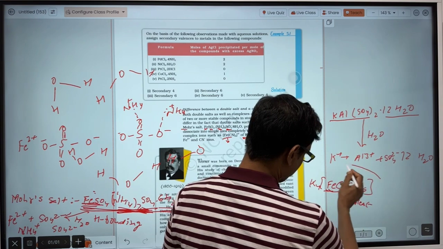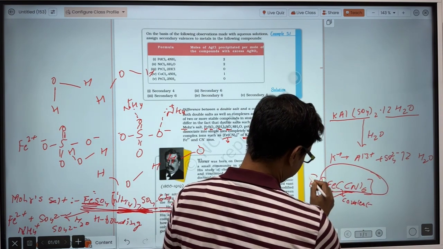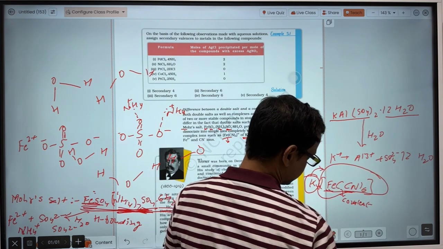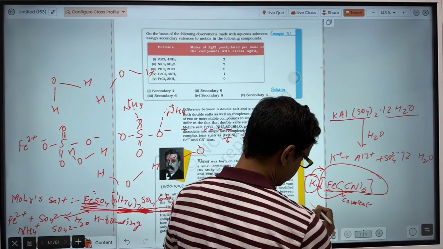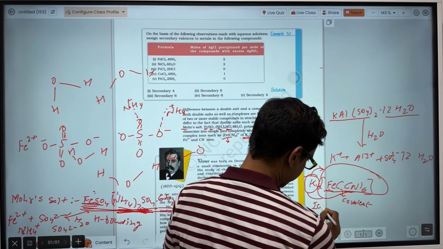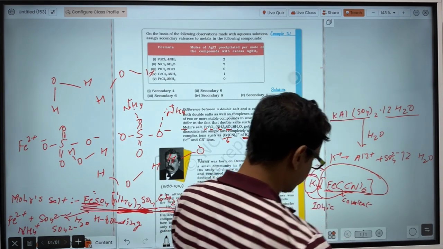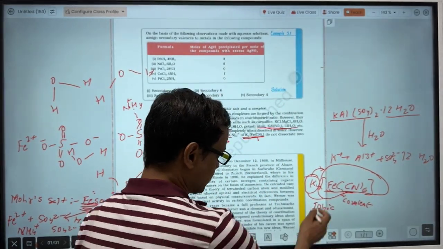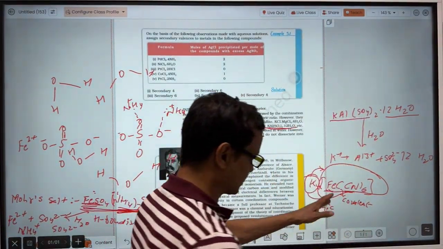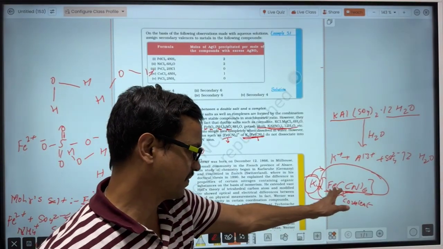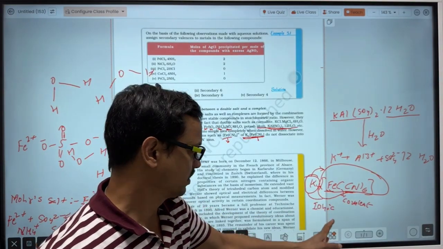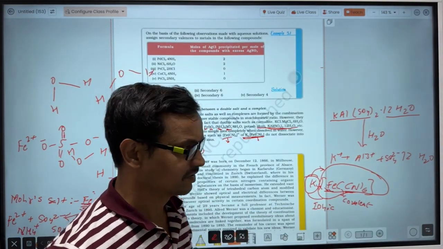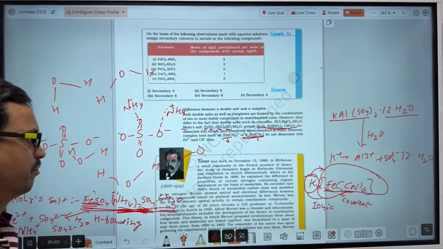And through this whole sphere, this potassium ion is bonded through an electrostatic force of attraction. So this bonding is ionic bonding. Here the central atom shows two types of valency: ionic valency, the primary valency, and the secondary valency, of which the primary valency is satisfied through ionic bond, while the secondary valency is satisfied through covalent bond.